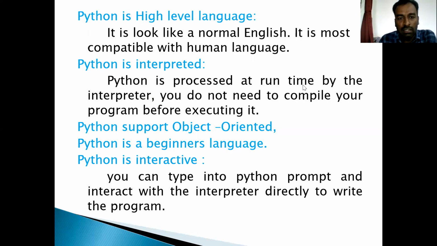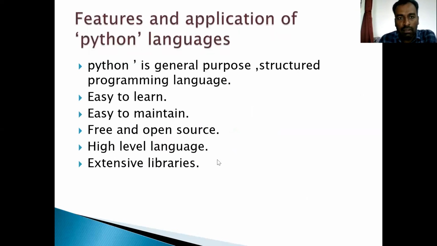It is also an interpreter language. Here at runtime, the interpreter directly runs the program. You need not compile your program before executing. Python supports object-oriented programming, is a beginner's language and a very decent interactive language. You can type at the Python prompt and interact with the interpreter directly to write the program. Some of the features and applications of Python: Python is a general purpose and structured programming language. It is easy to learn, easy to maintain, free and open source, a high-level language, with extensible libraries.